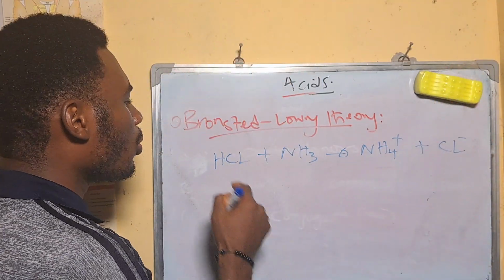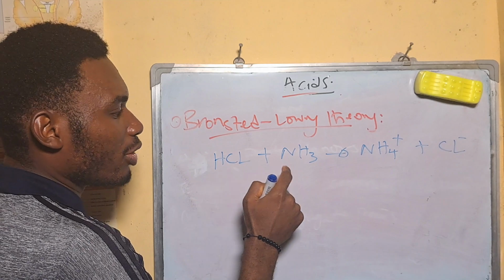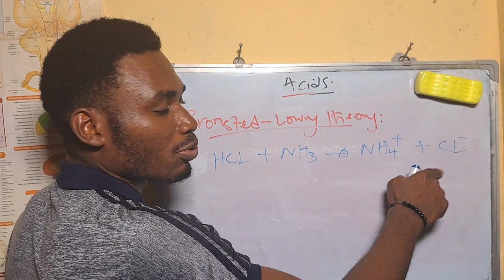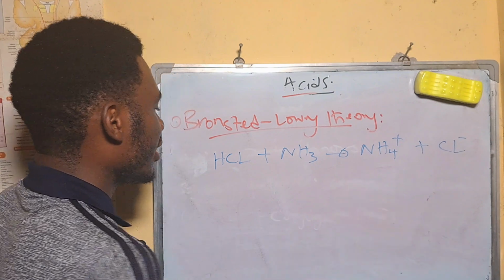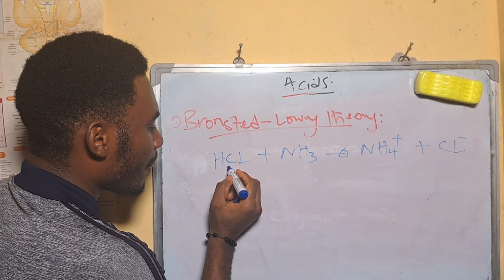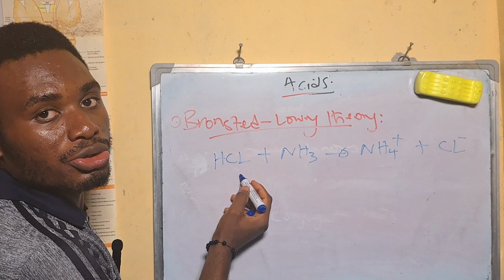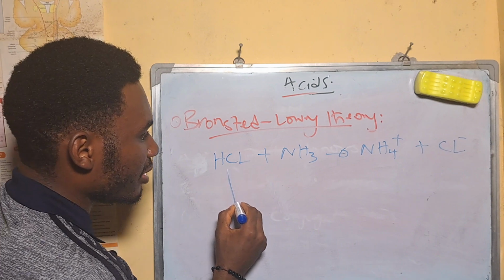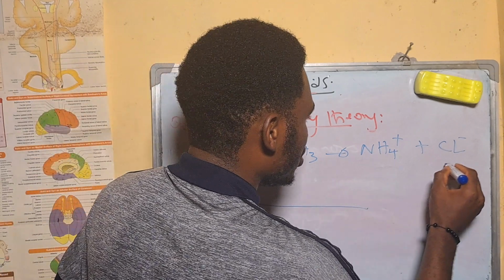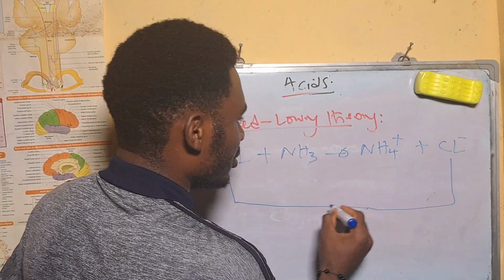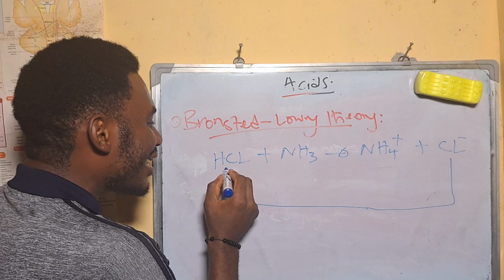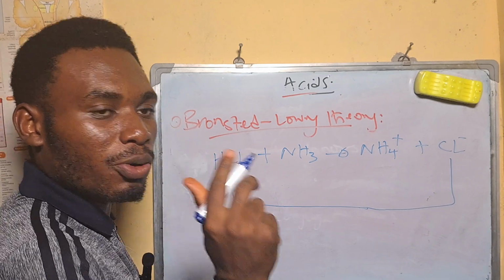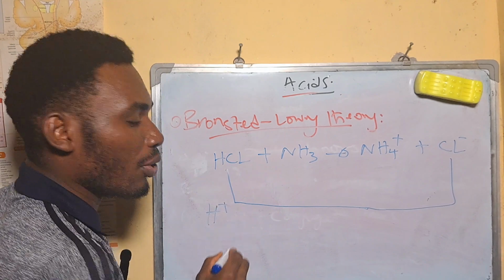When an acid reacts with a base, they ionize to form this. Here HCl was an acid, a proton donor. This is now the conjugate base, because the acid has donated a proton. What was the proton? Hydrogen ion.